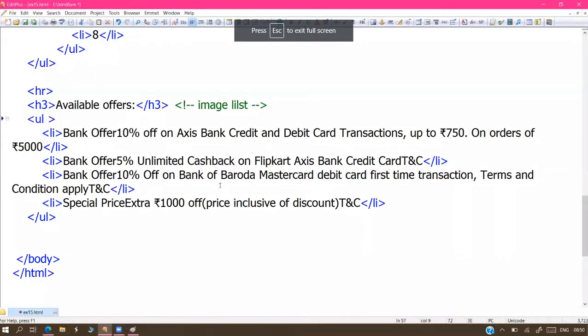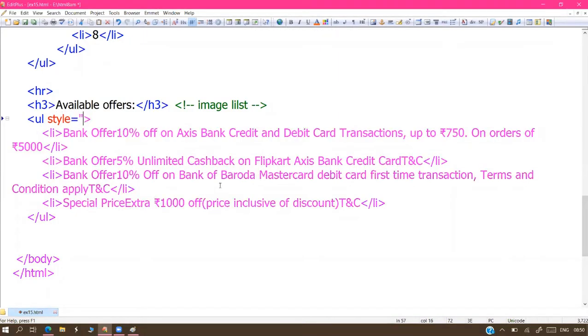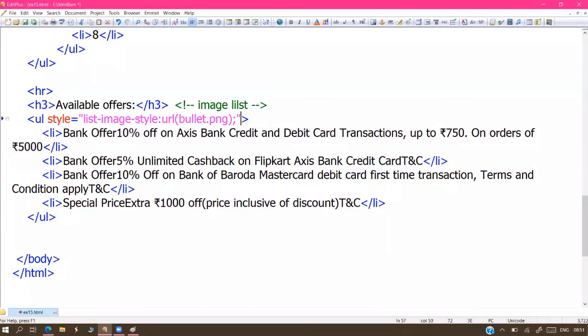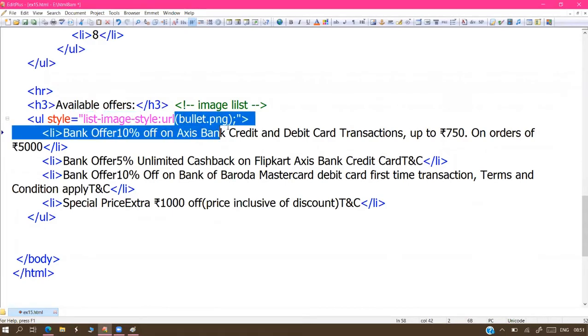And what about the style, sir? Coming to the style, it is followed by list-style-image. This is an attribute followed by url of, write that image name. So bullet.png, and close this. List-style-image. So I want to display the list with the image style. Whose image, sir? This is my image.